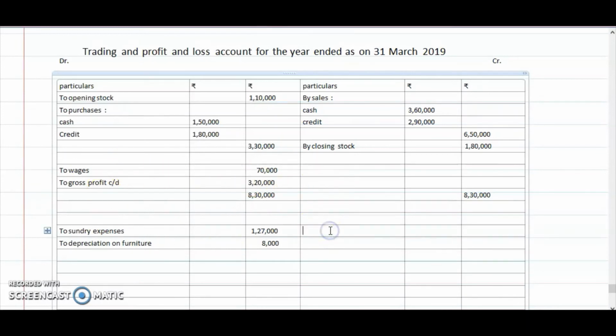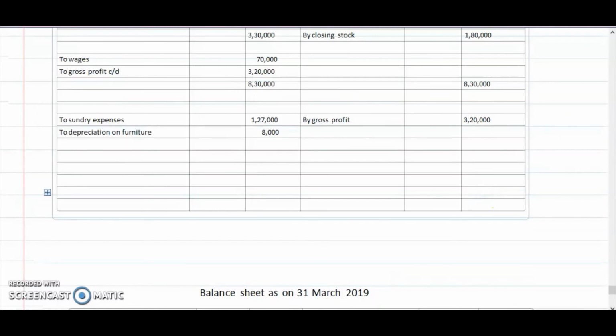Gross profit will appear in the profit and loss account. So by gross profit 3,20,000. So if you add these two, you will get the amount of 1,35,000. Amount of 1,80,000 as your net profit.